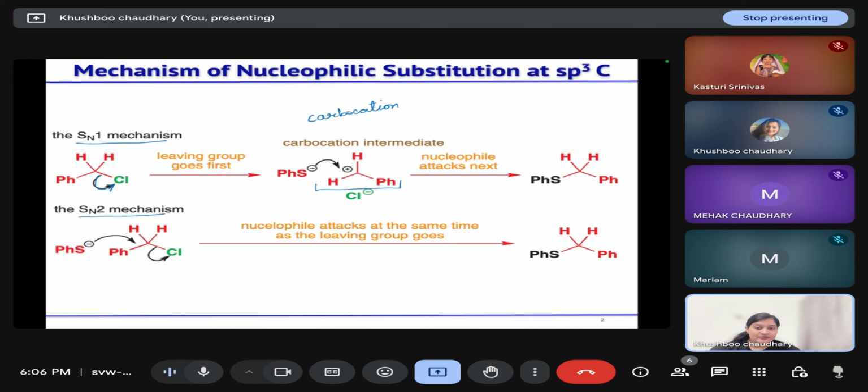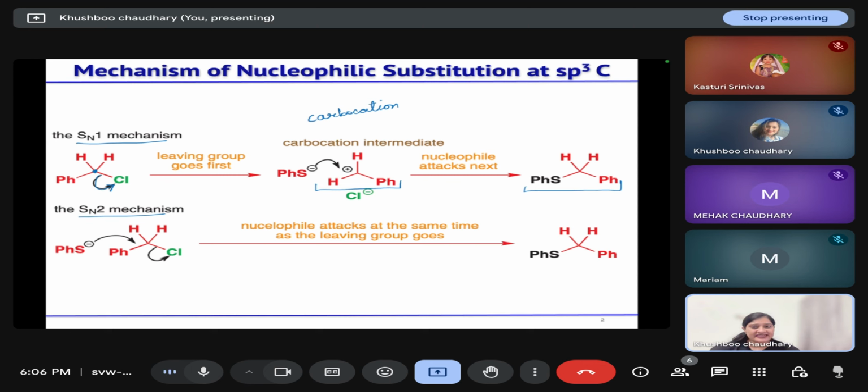After the formation of the carbocation, because it is a charged species and not stable enough, the nucleophile attacks the carbocationic carbon, and you get your substituted product. In this case also, chlorine was replaced by a thiophenol group, but the reaction was taking place at an sp3 carbon. So the mechanism is altogether different from the sp2 carbon.